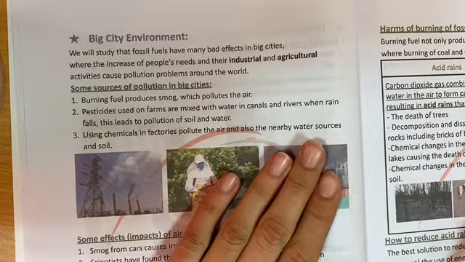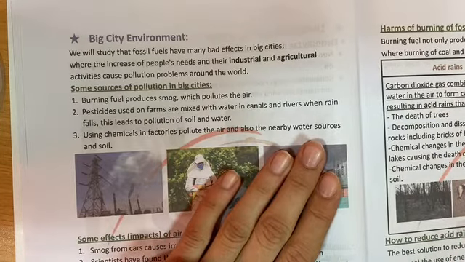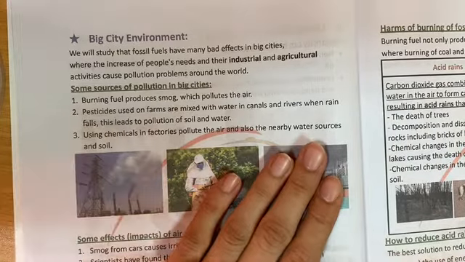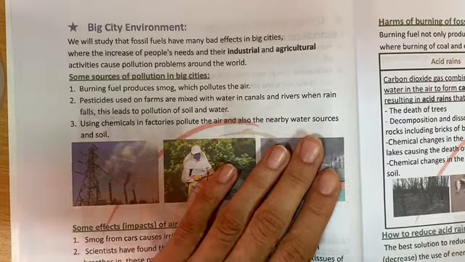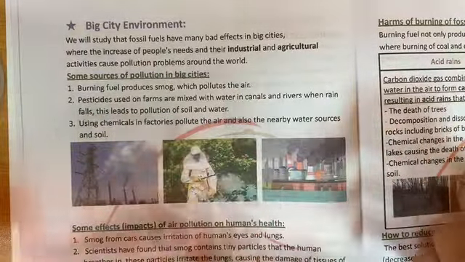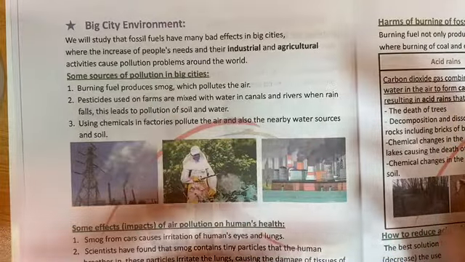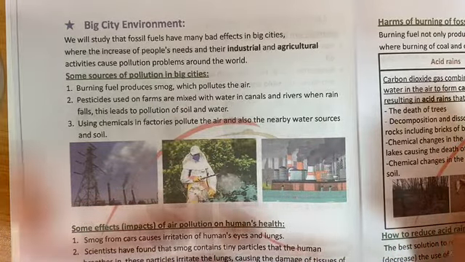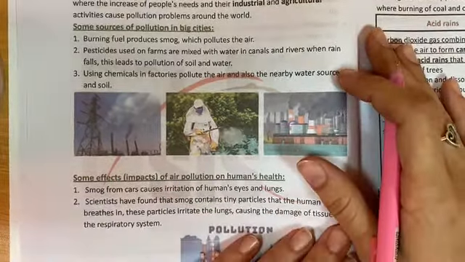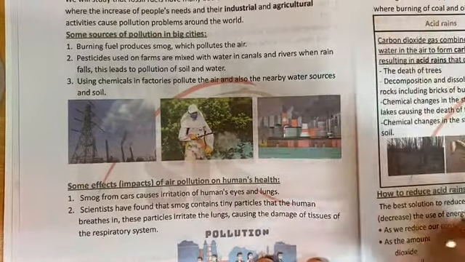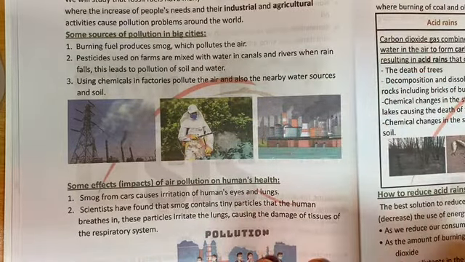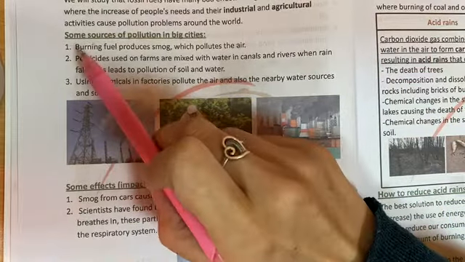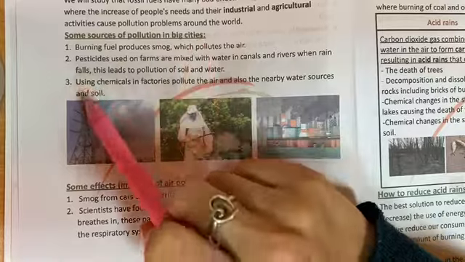But we are going to learn that these fossil fuels have many bad effects in big cities. Like the increase of people's needs, and more people need more industry and agriculture. Agriculture means planting. These activities cause pollution problems around the world. So we have two types of pollution: the effect of pollution on big cities and the effect of this pollution on human life. Let's start with the sources of pollution in big cities.